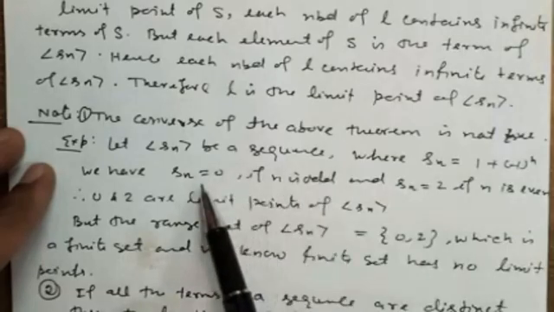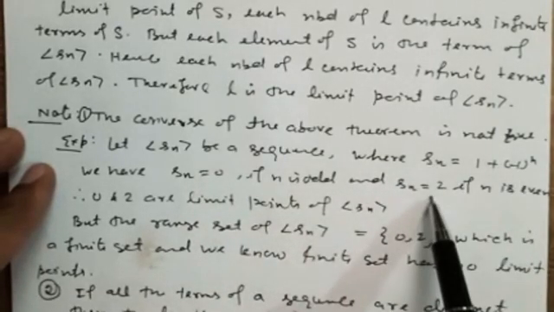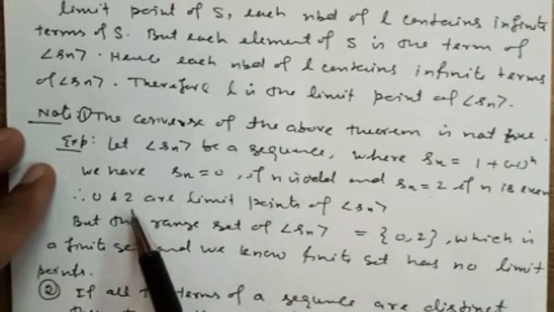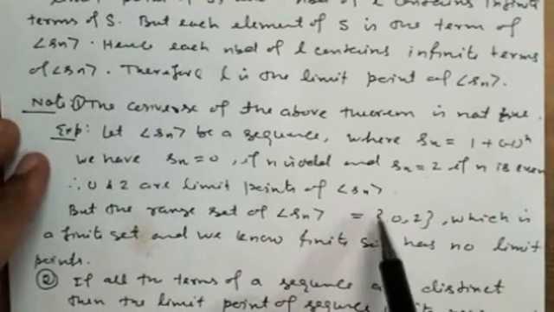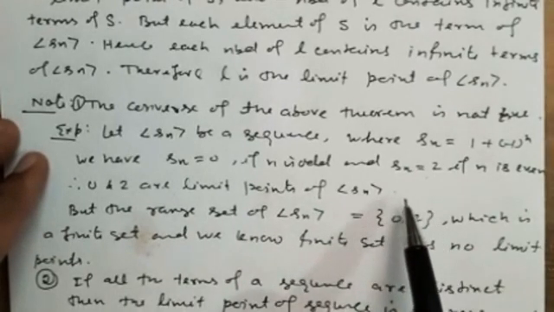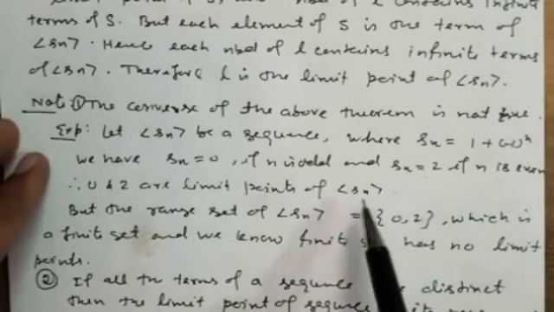If n is odd it is 0, and if n is even it is 2. It means 0 and 2 are limit points of this sequence Sn. But the range set of this sequence, that is {0, 2}, is a finite set, and you know a finite set does not have any limit point. So we can say the converse of the above theorem is not always true.